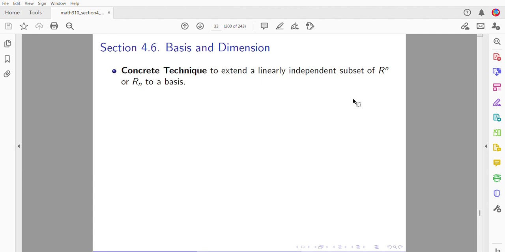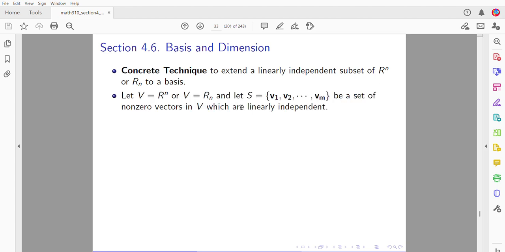Here is a nice concrete technique to extend a linearly independent subset of column space or row space to a basis. Let V be the column space or the row space. Let S equals v1 through vm be non-zero vectors which are linearly independent. We only know they are linearly independent. So what do we do? The procedure for extending S to a basis of V is as follows.